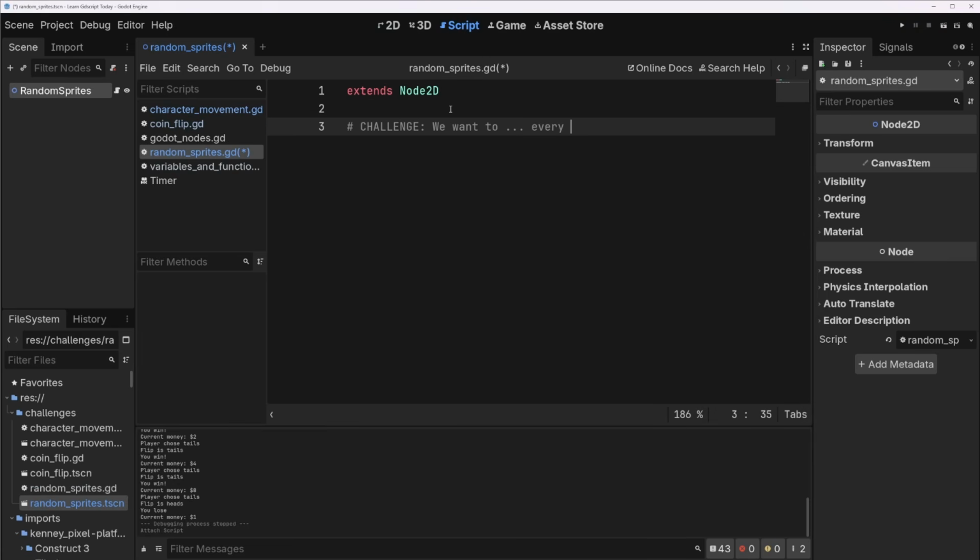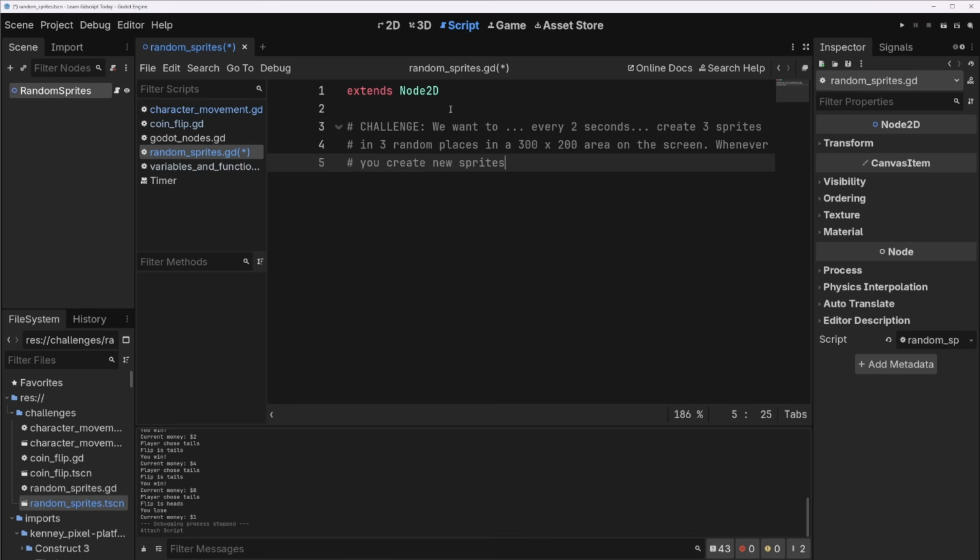Every 2 seconds, create 3 sprites in 3 random places in a 300 by 200 area. Whenever you create new sprites, delete any old ones. How do we do this? The things to remember here: scene management, queue free, timers, and randomness. Think about that and give this a crack, and let's go.